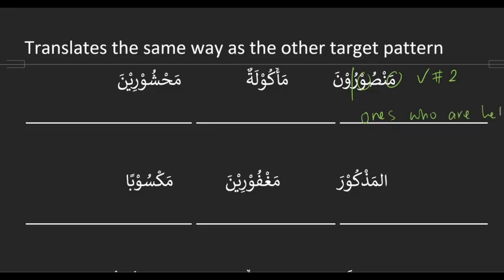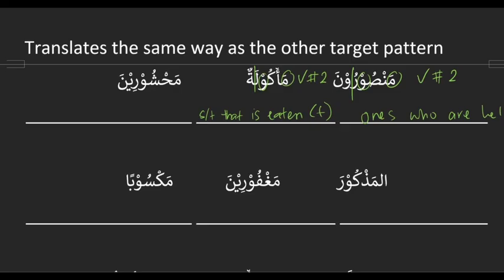What about this? Ma'kula. Haida ta marbuta. The first letter is a ma. Second to last letter is waw. Good. So that makes it target pattern number 2. And it comes originally from akala, because those are the three letters left. Akala means to eat. To make it passive is to be eaten. And then making it into a target is one, or that which is eaten. And we know it's a feminine thing.